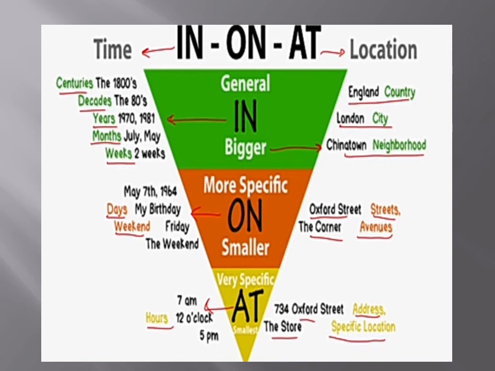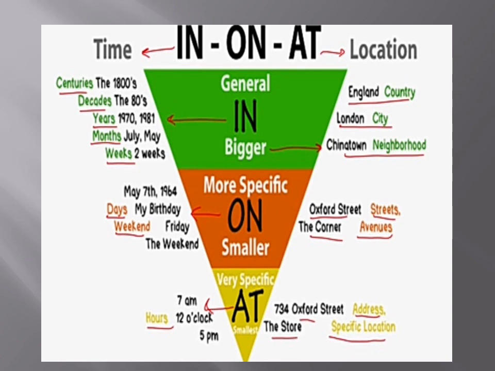In can be used for centuries, the 18th century, for decades, the 80s, 70s, for years, in 1970, in 1980, for months, in the month of July, in the month of May. For weeks, we also use in: in 2 weeks, in 3 weeks, or in 4 weeks. We use the preposition in. Now the next, for the more specific, we use on: on May 7, 1964, on my birthday, on Friday, on the weekend.